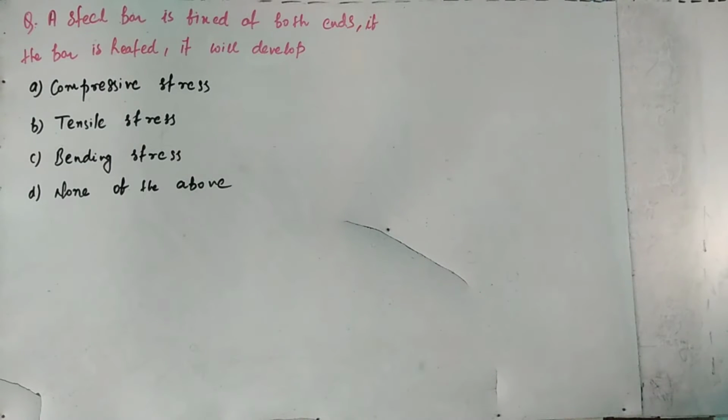Hello dears, we are studying JEE MCQ and today's question is: a steel bar is fixed at both ends. If the bar is heated, it will develop: A. Compressive stress, B. Tensile stress, C. Bending stress, and D. None of the above.